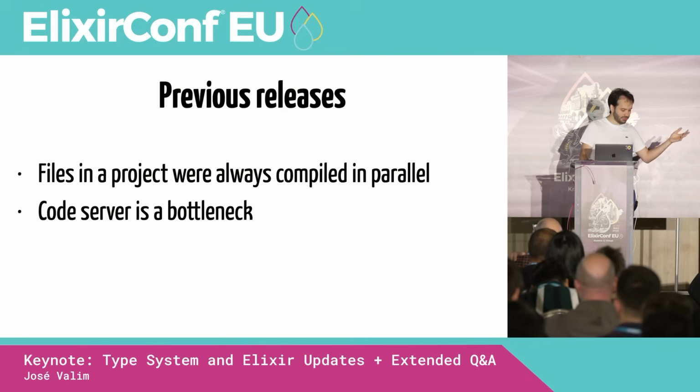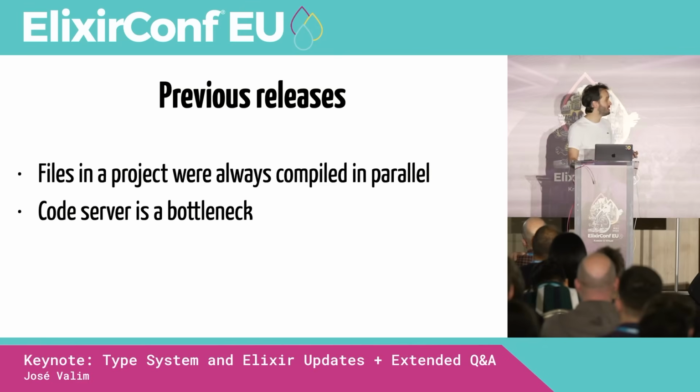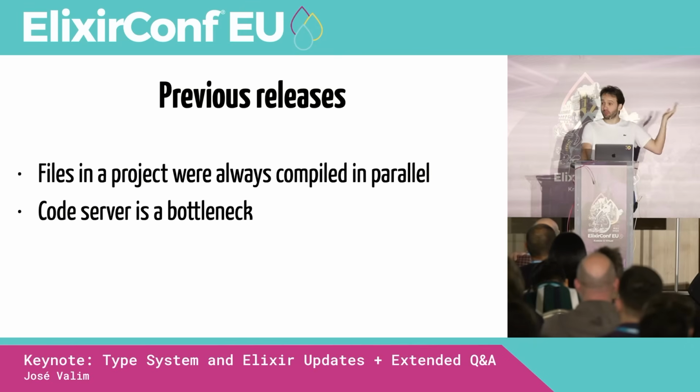Over the last two or three years, speaking about new Elixir releases, we have been constantly improving compilation times. Sometimes I would come say, oh, it's 15% faster. Boot times now are 30% faster. And usually when I'm talking about those things, it is because we have been improving the code server. We have been sending pull requests upstream.